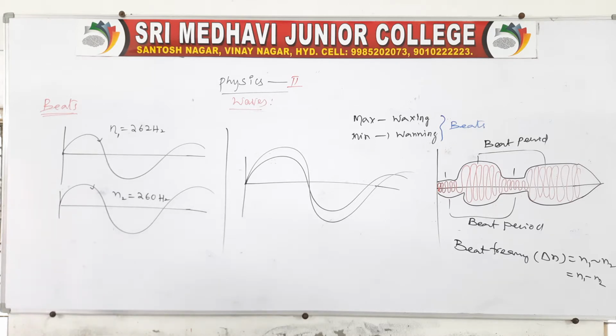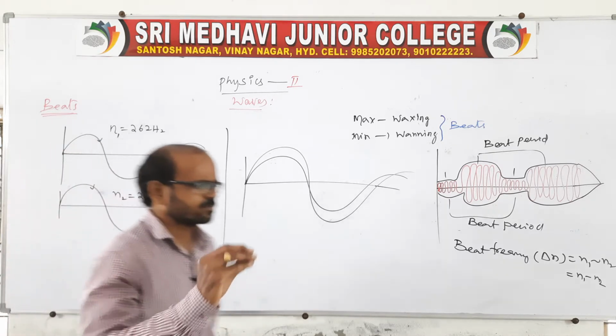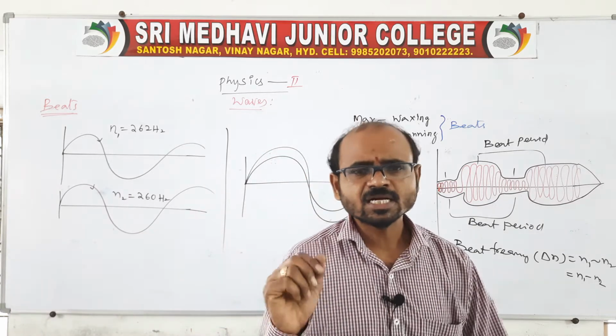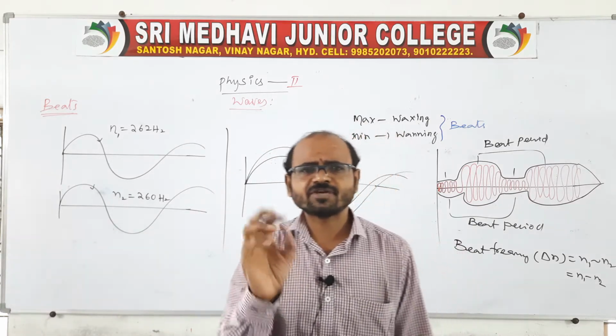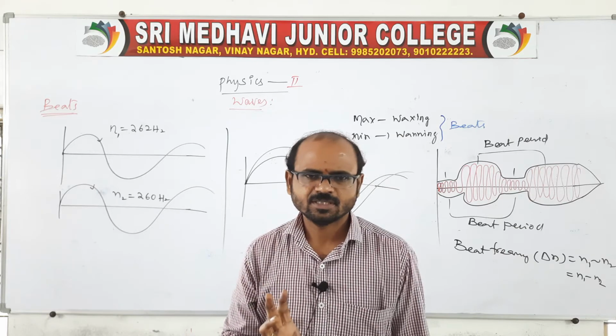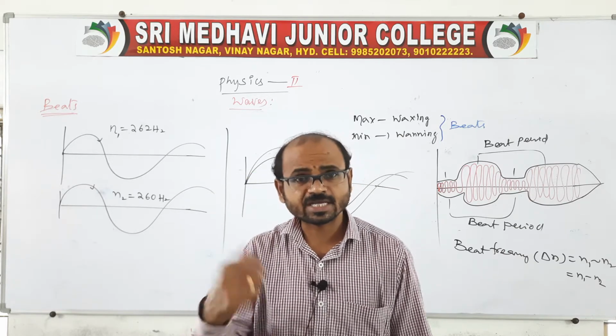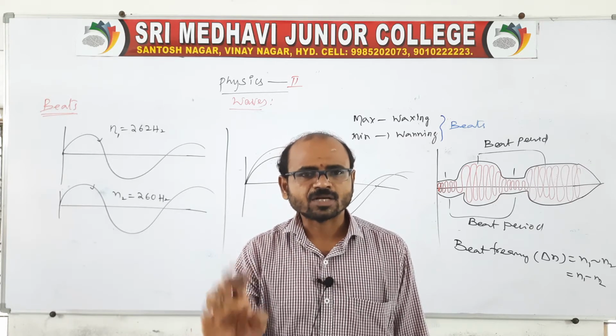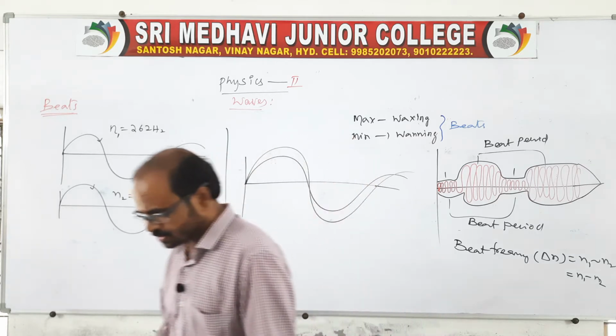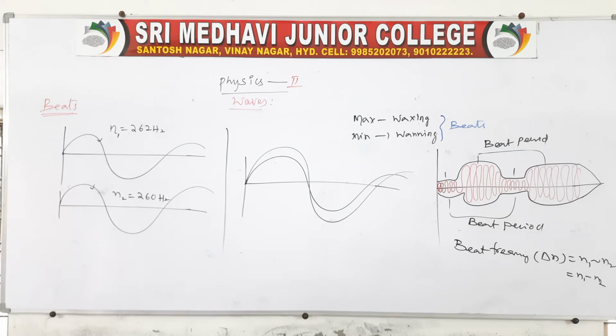Clear? And sir, where are beats used? In general, beats can be used to determine the unknown frequency of a given tuning fork. In the experiment they will give you tuning forks. That is one use.